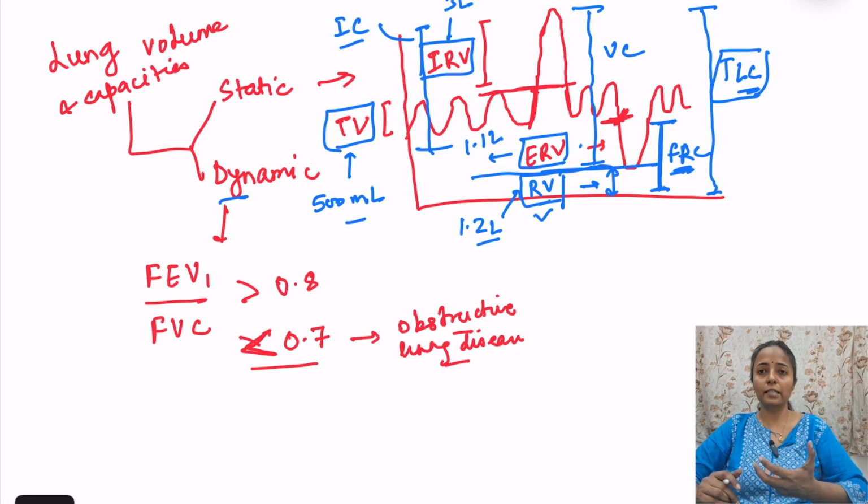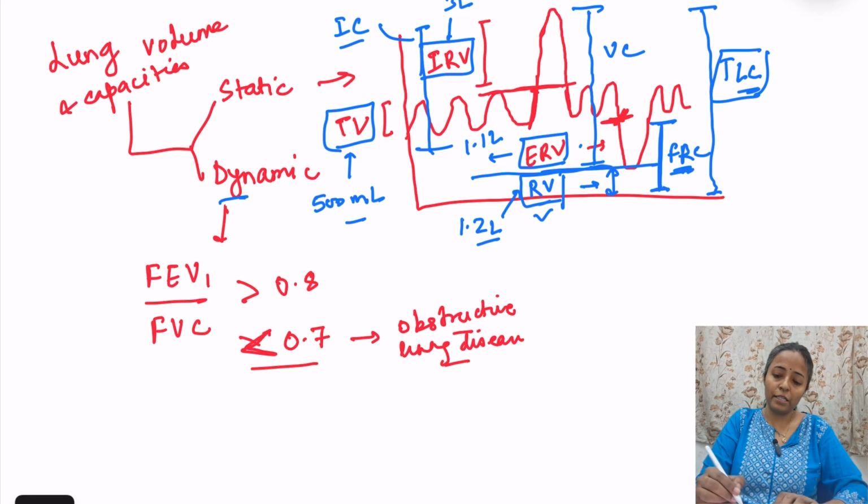There is another disease, that is restrictive lung disease, जिसमें I told you before compliance कम हो जाता है. तो if compliance decreases, तो FVC भी decrease होता है और FEV1 भी decrease होता है.